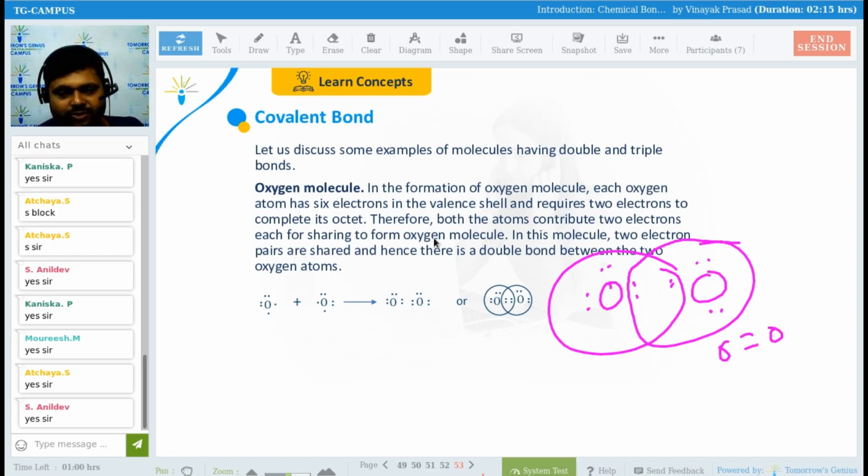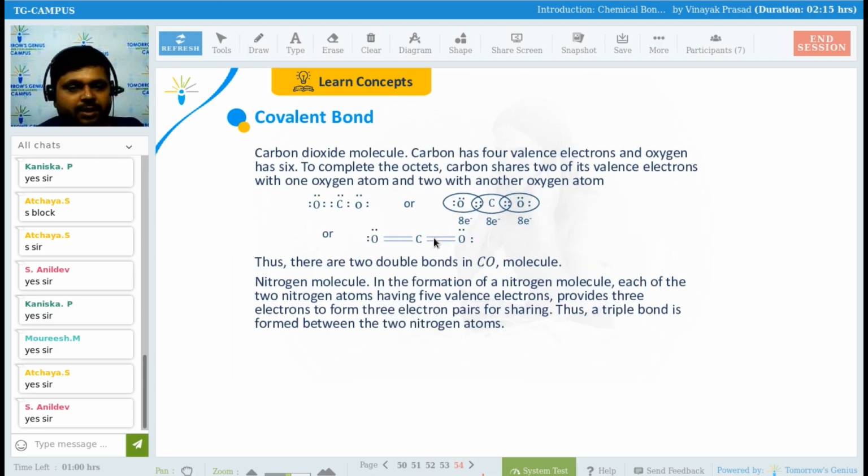4 electrons have been shared, guys. So a double bond will be formed. What do you say? Fine, everyone. Please tell me, is there any confusion till now? No? Okay. See here. So if you have to draw CO2, carbon dioxide, in a bonded form, how will you form it?